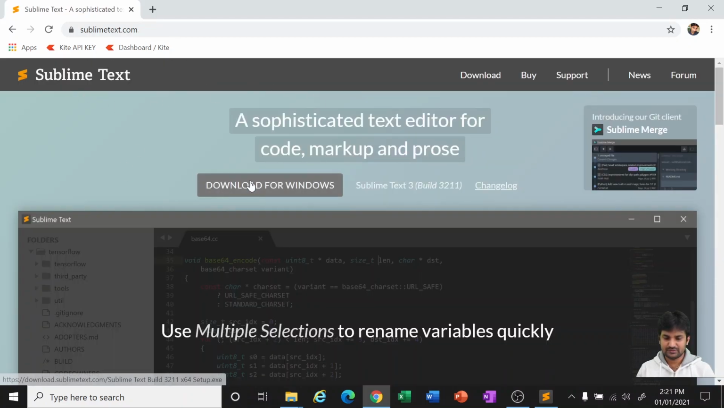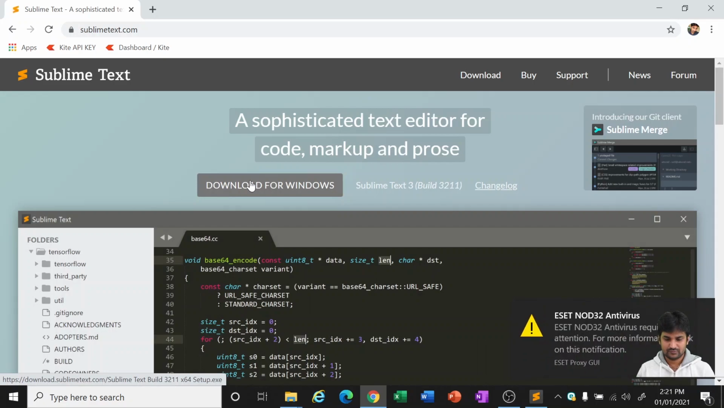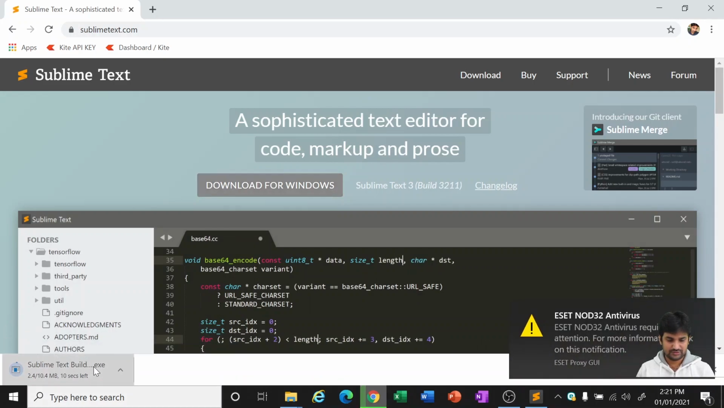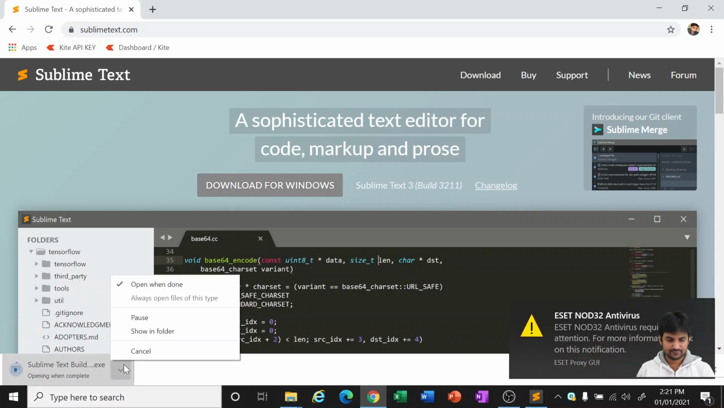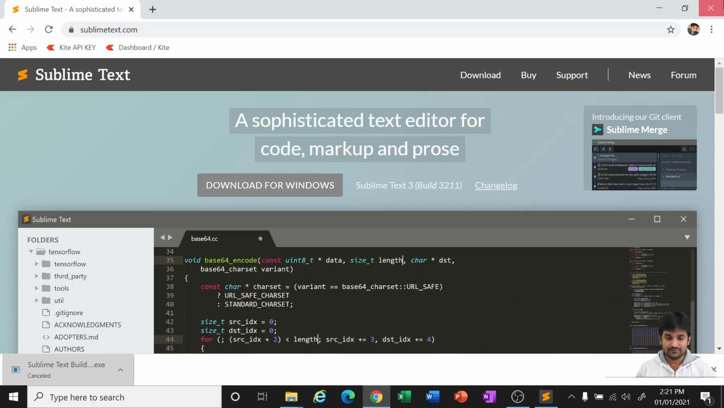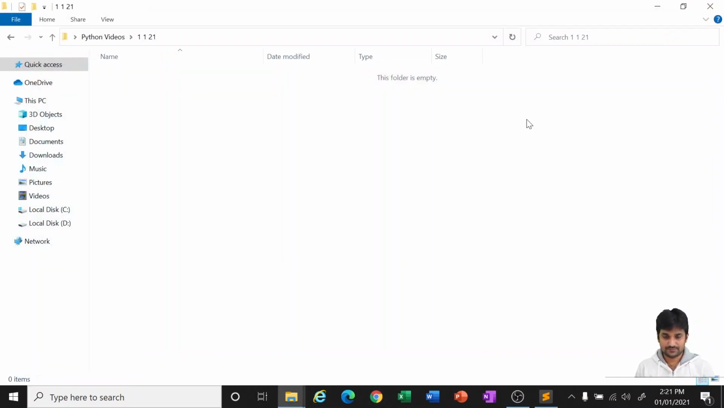So this is the Sublime Text download for Windows, and you can just download it. I don't need it actually. Okay, I can cancel it even. Fine. So that's where you can download the Sublime Text.